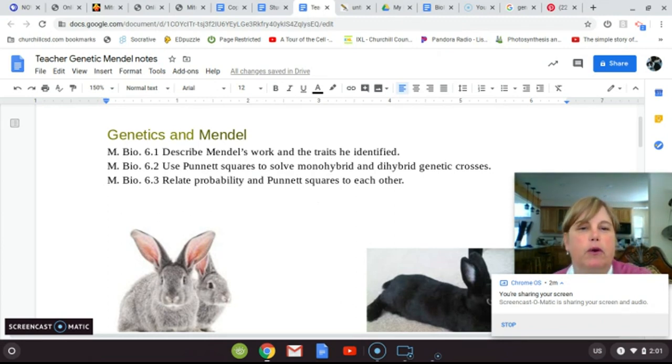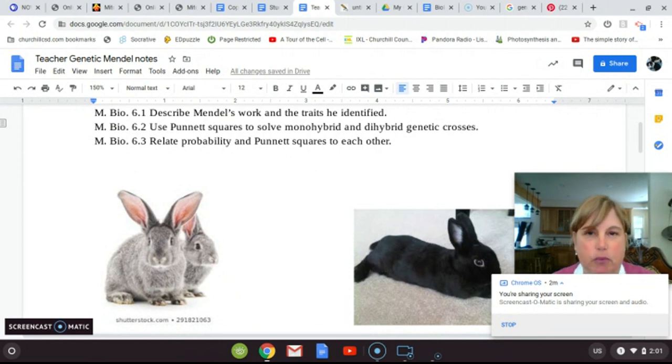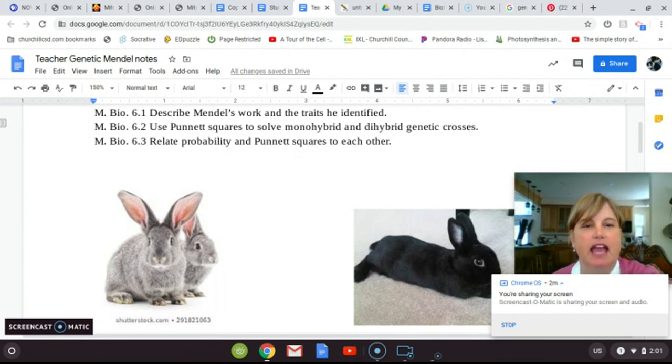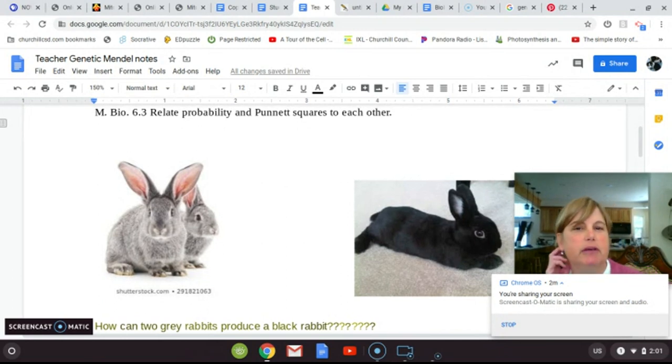And then we're leading towards this, though we're not going to do it today: we're going to use Punnett squares to solve monohybrid and dihybrid genetic crosses. So this is going to introduce you to that. We'll do that next week. And then you are going to relate probability and Punnett squares to each other.